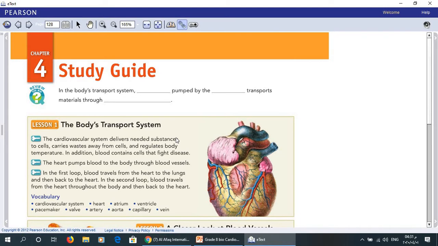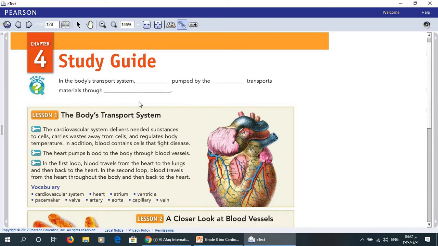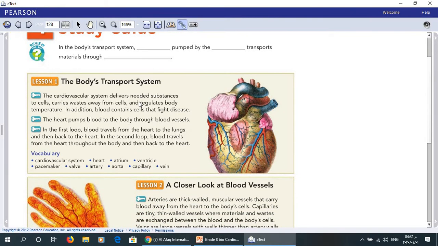I'll repeat again. In the body's transport system, blood pumped by the heart transports material through blood vessels. Now, in the first lesson, the body's transport system, we studied the cardiovascular system, the parts of the cardiovascular system, especially the heart, and the structure and the function of the heart.